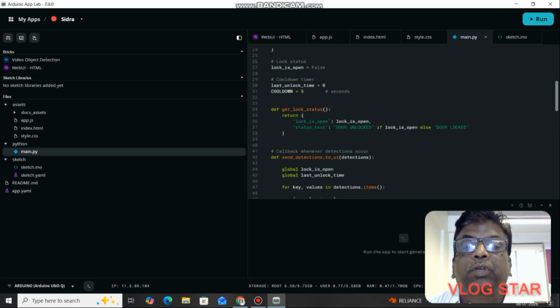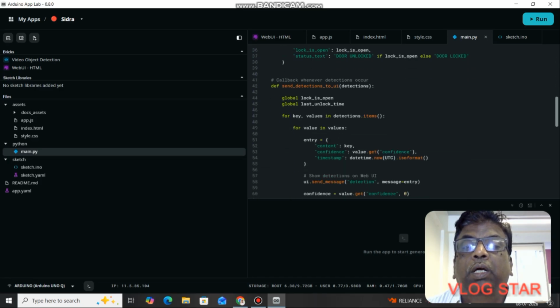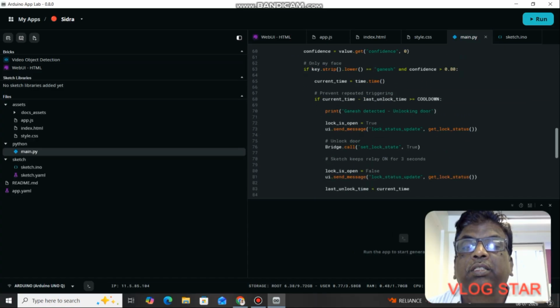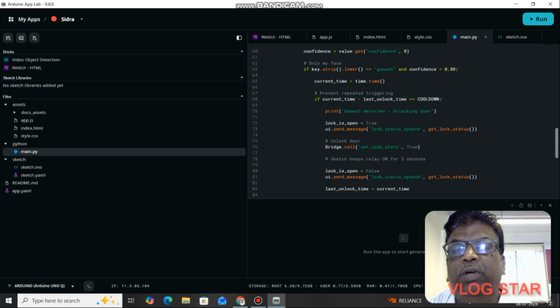Here we are using two things. One is the bridge call, which we are going to use in the Python code, and bridge provide, which we are going to use in the Sketch. This is done by means of the Arduino router bridge, which we are going to configure in the sketch.yaml.